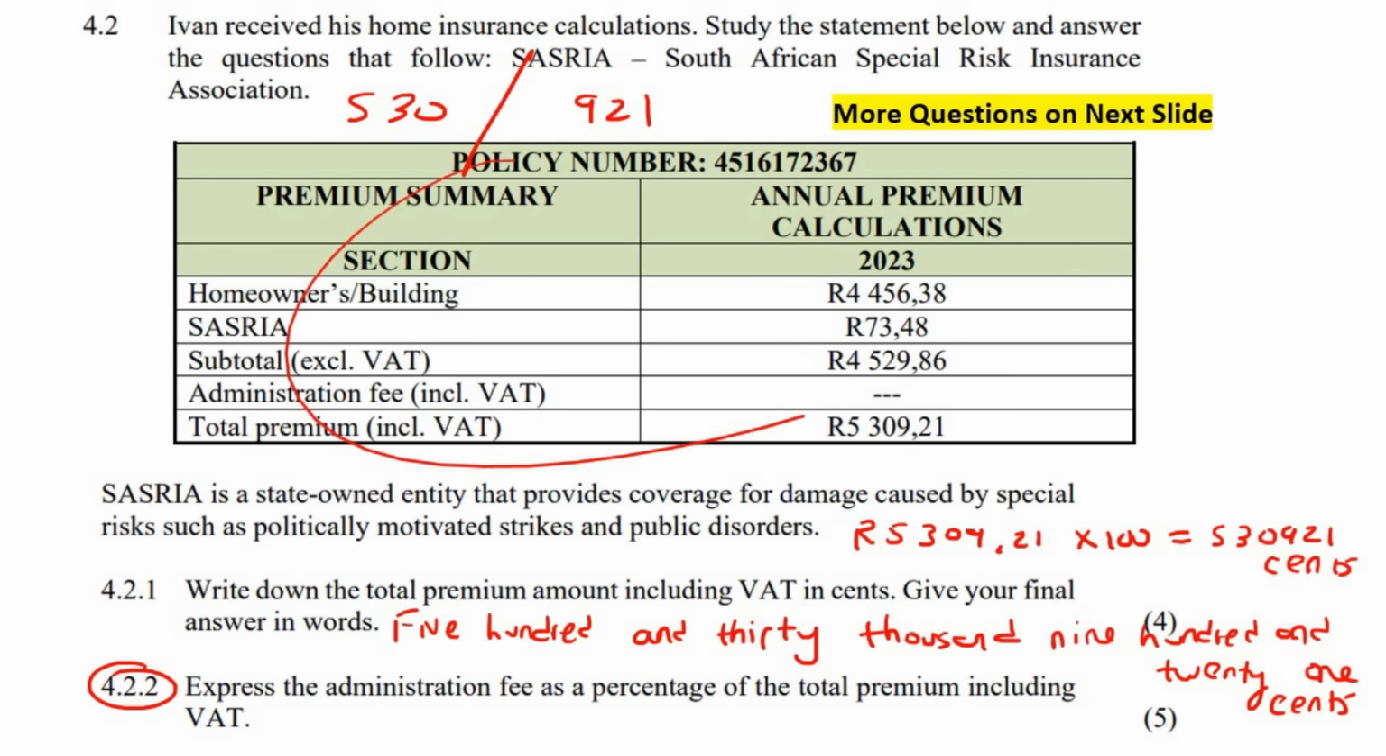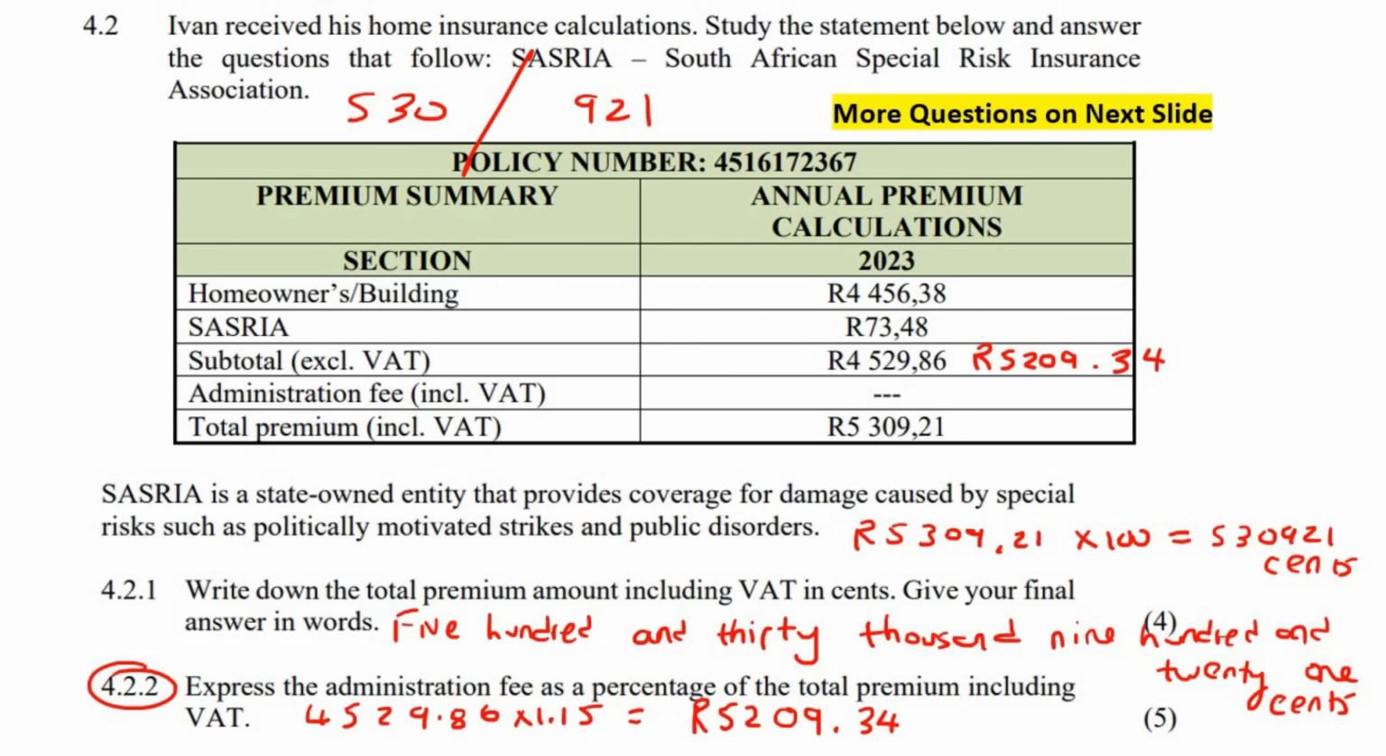I don't know why they don't mention this, but this was in 2023, so the VAT is 15%. Remember, to add VAT onto a number, you multiply it by 1.15 because it's 15% VAT. So we're going to say 4529.86 multiplied by 1.15, and to 2 decimal places, that'll be 5209.34.